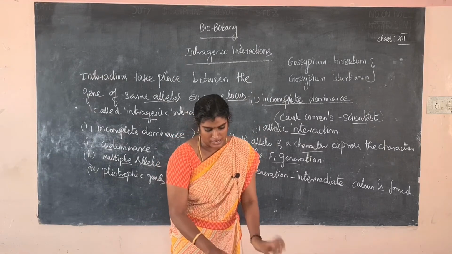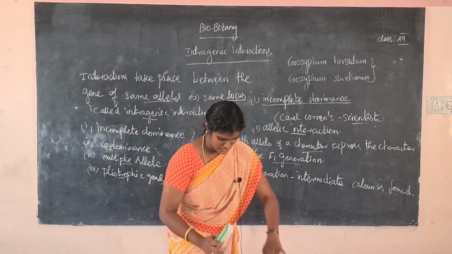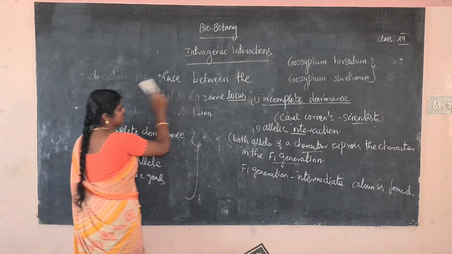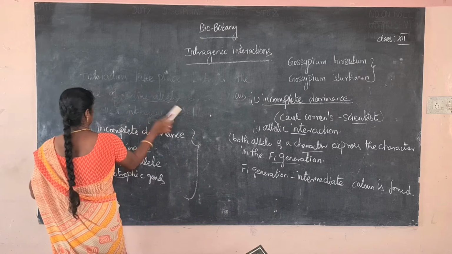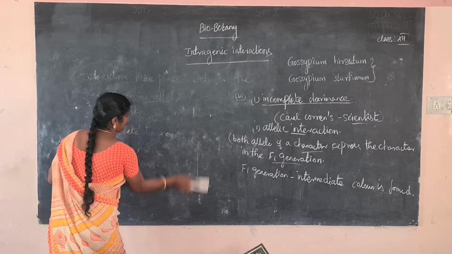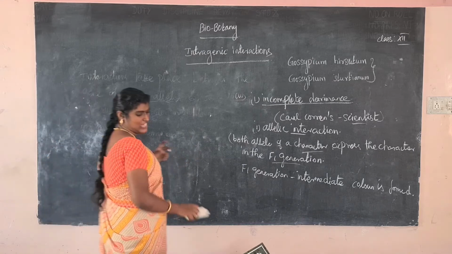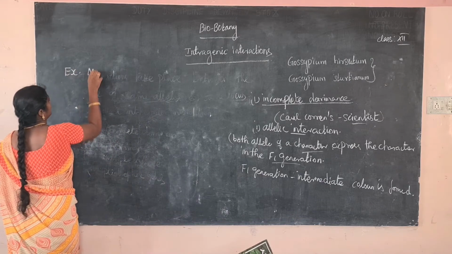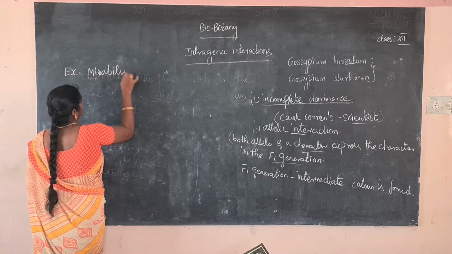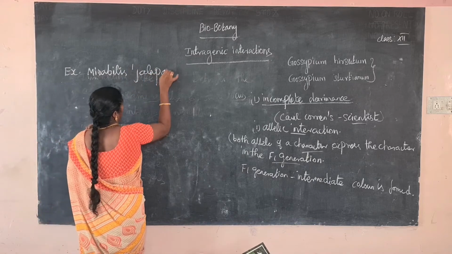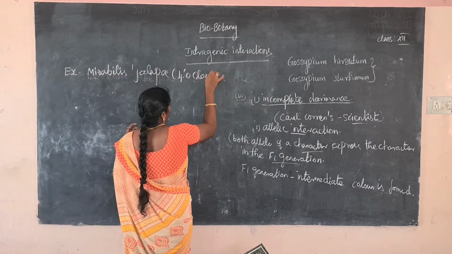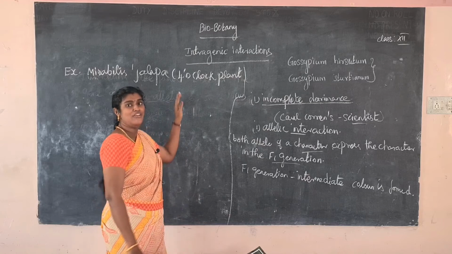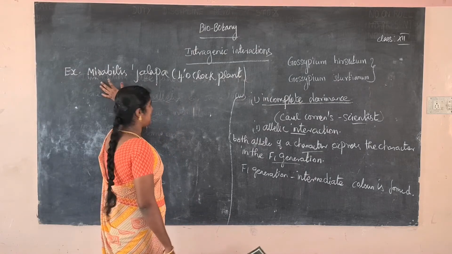For example, what is the intermediate color? The plant example is Mirabilis jalapa. It is otherwise called the four o'clock plant. The plant name is Mirabilis jalapa, the four o'clock plant.